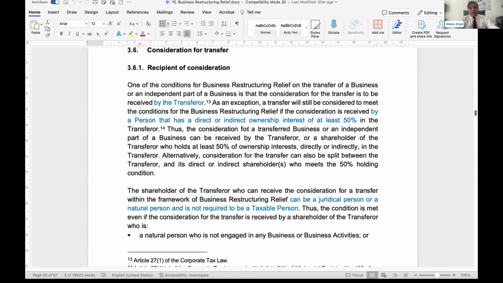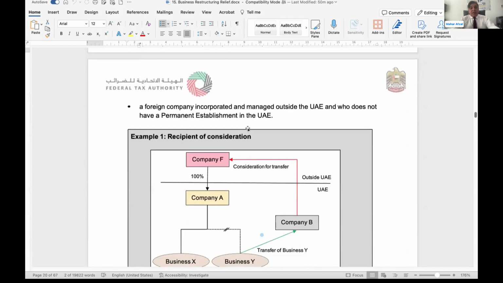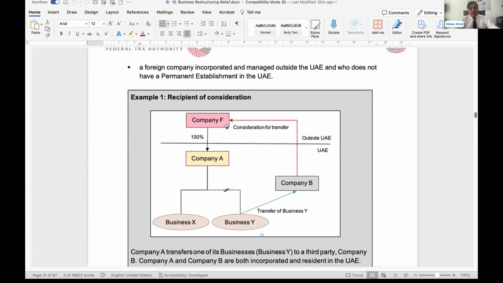Consideration of transfer, we have already discussed. The consideration should be in the form of equitable interest, but other than equity and equitable interest, maximum 10% can be in the form of cash or any other form. Equity or equitable interest were discussed. This consideration, the transferee can be.